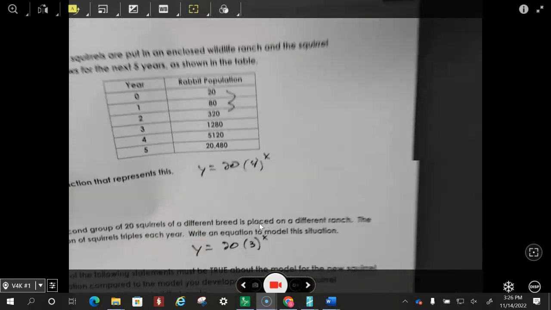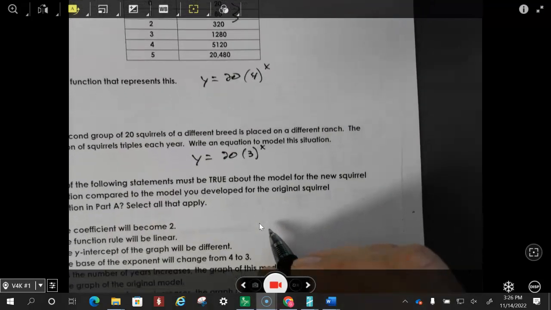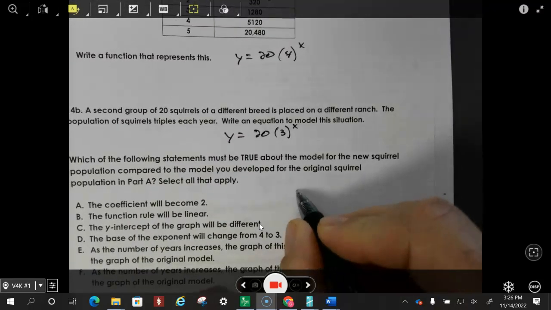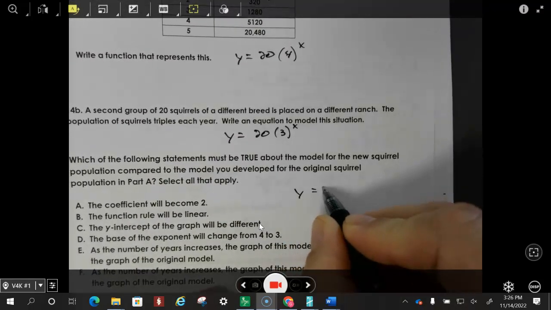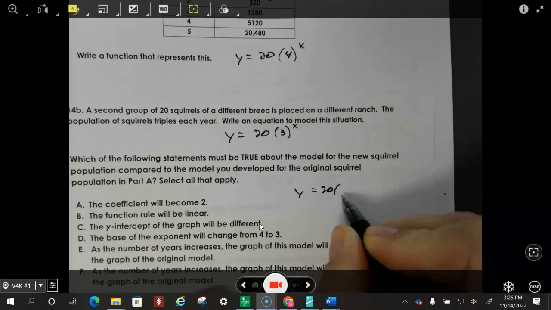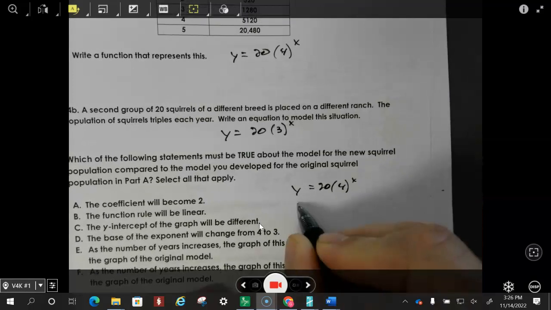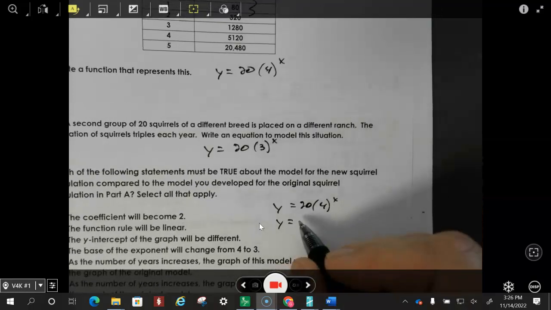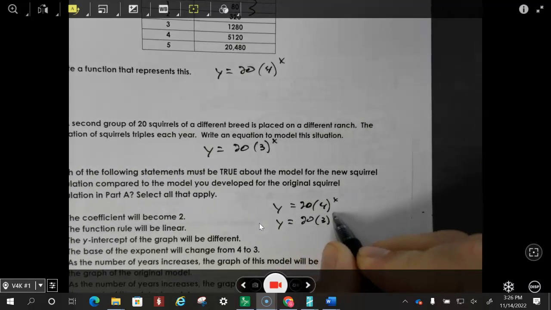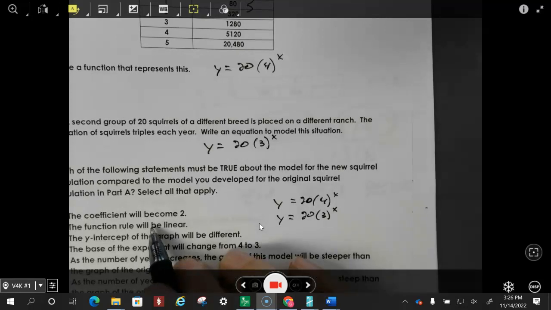So let's look at this. We got these two things. Let me just put them both right here so we can see them together. The first one, the original one, is y equals 20 times 4 to the x, and then on the new ranch, the second ranch, it becomes 20 times 3 to the power of x. The coefficient will become 2.